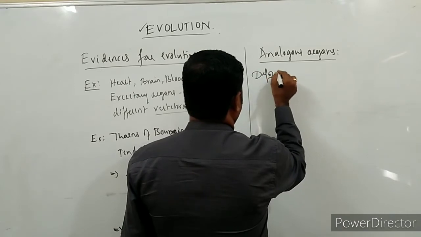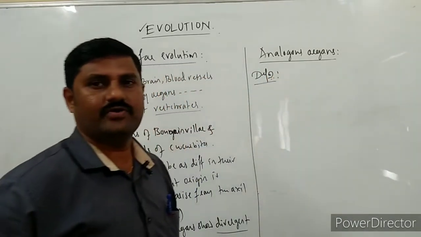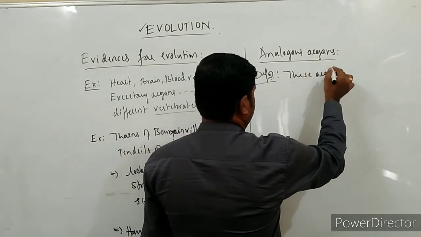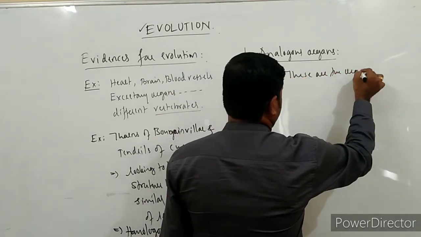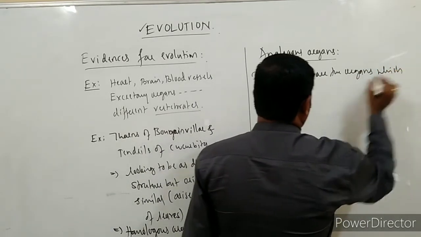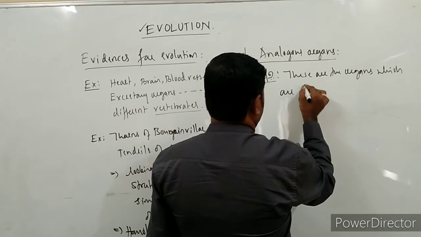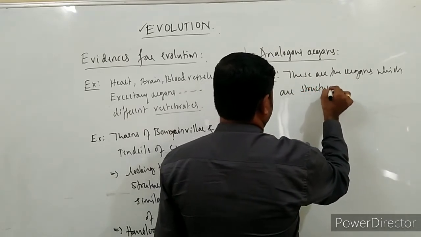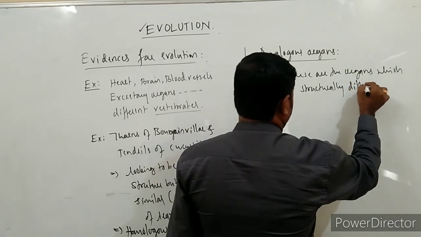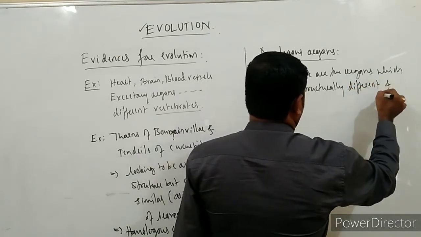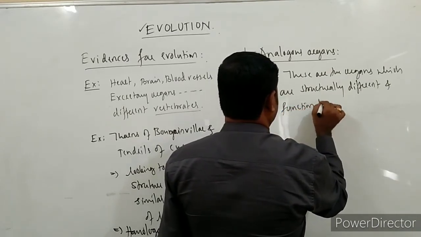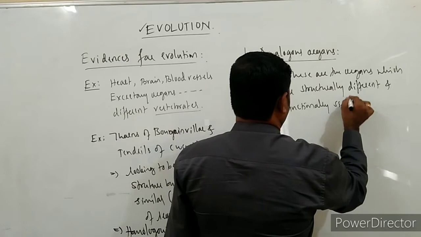Definition for analogous organs. What are analogous organs? These are the organs which are structurally different and functionally similar.